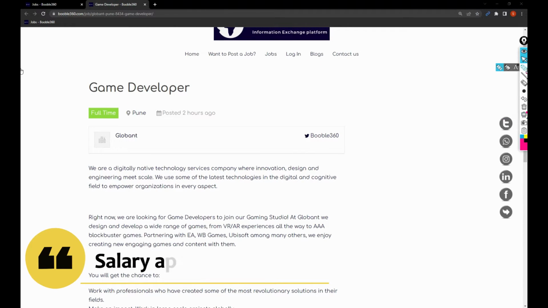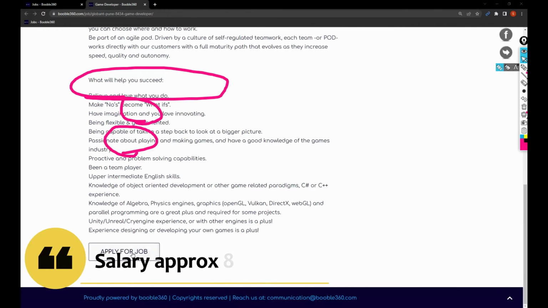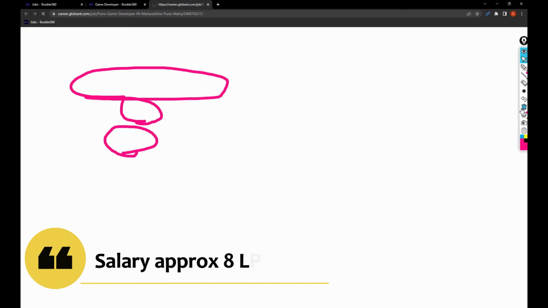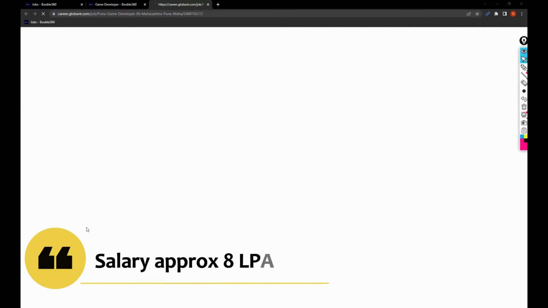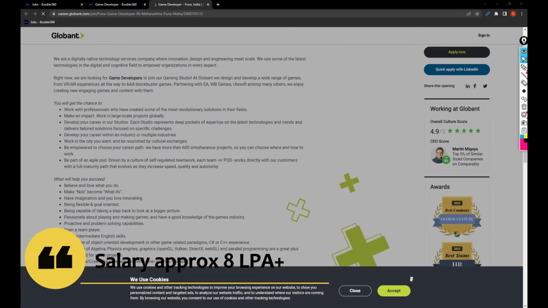So basically, this job is a game developer job in Pune, and the company is Globant. Let me click on here directly and open this one. So let's see what kind of person they are looking for.